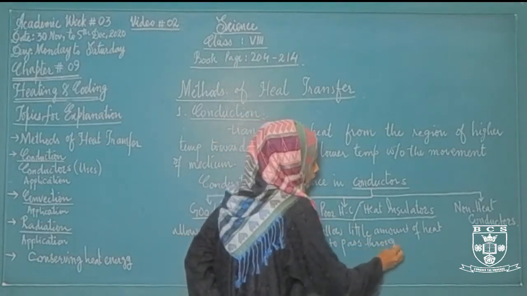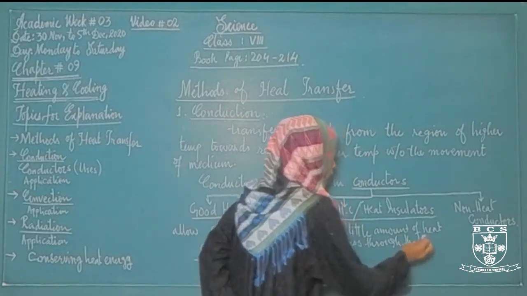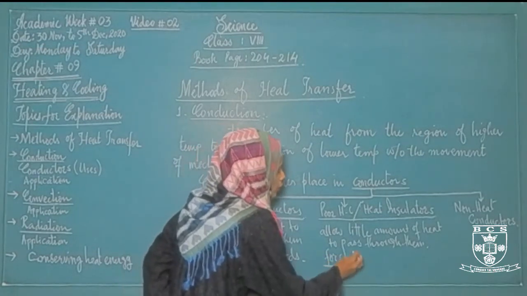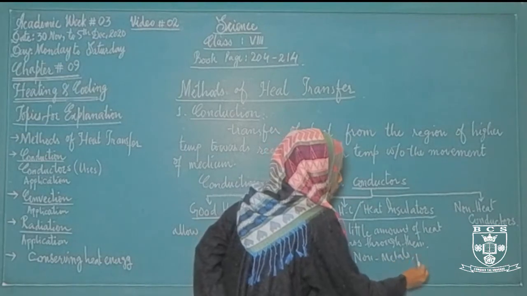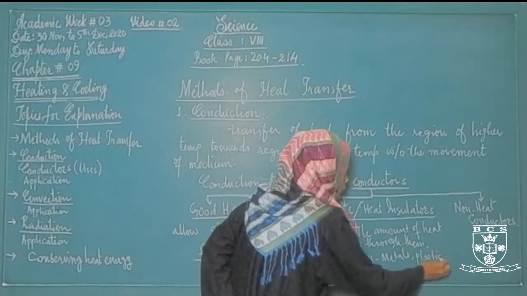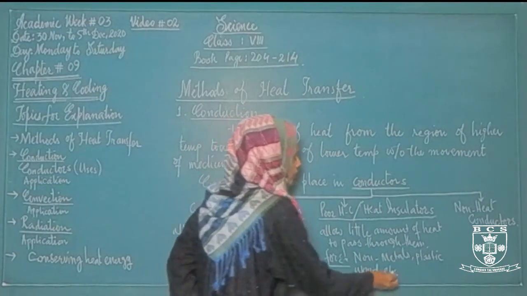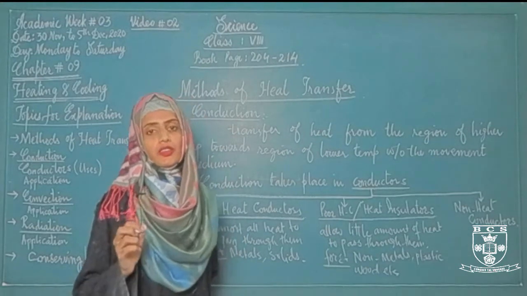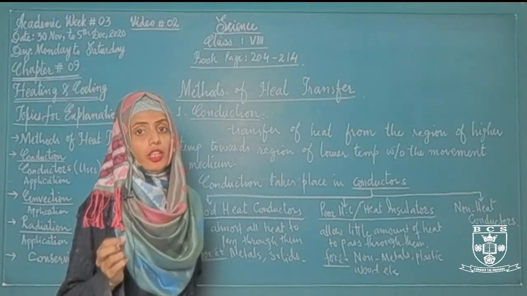And they are called heat insulators, thermal insulators or poor heat conductors. For example, non-metals, plastic, wood, etc. Non-heat conductors are those places which do not have any particle, like vacuum.